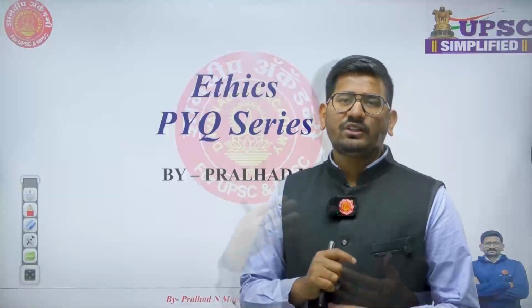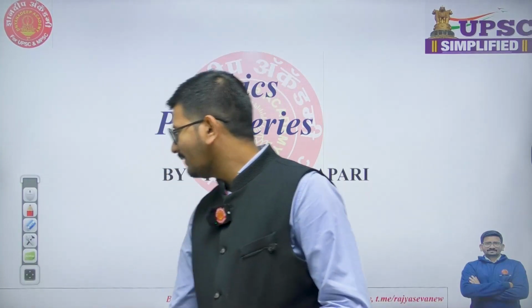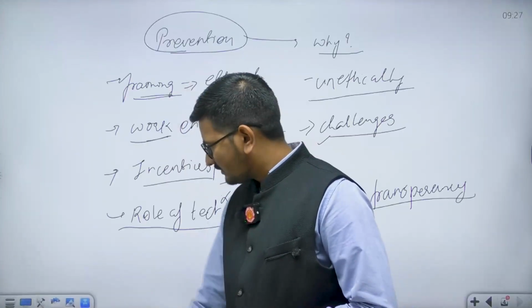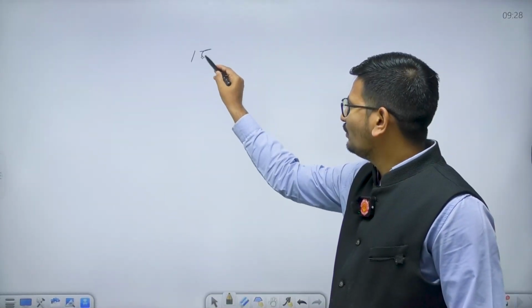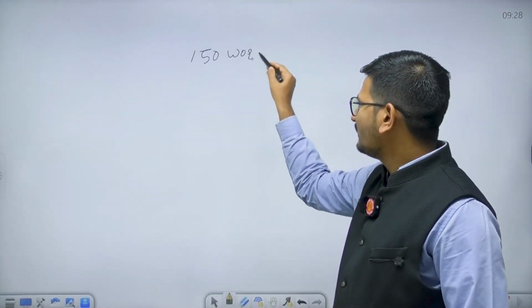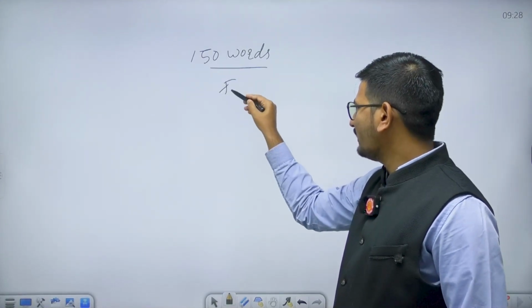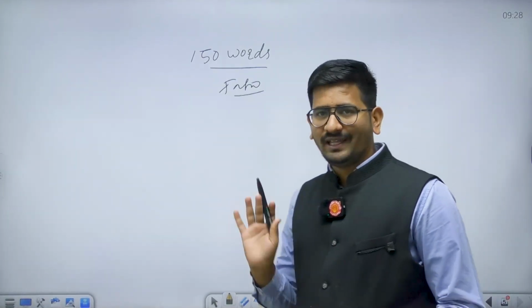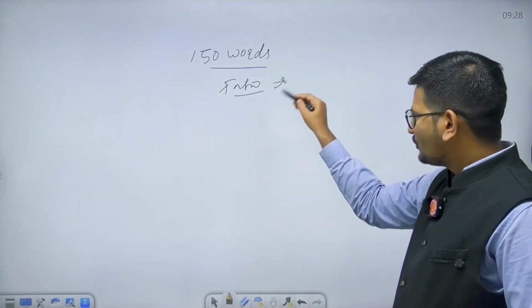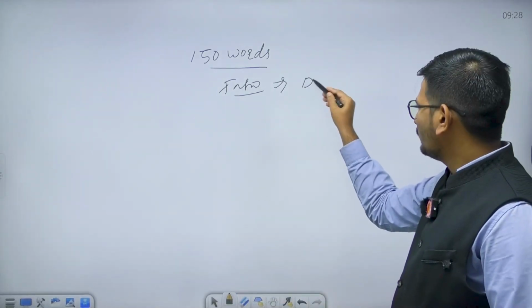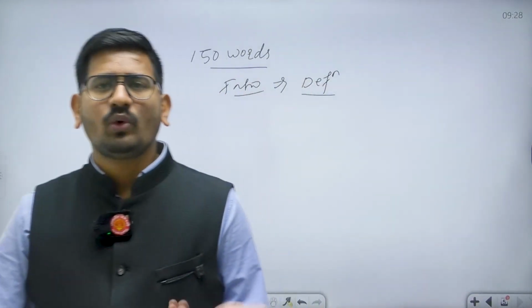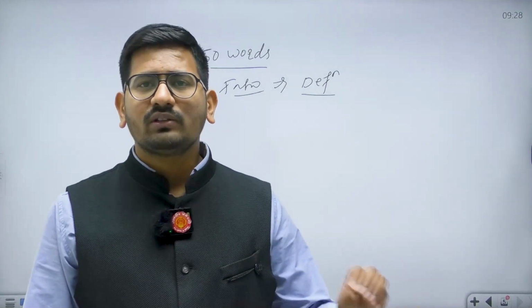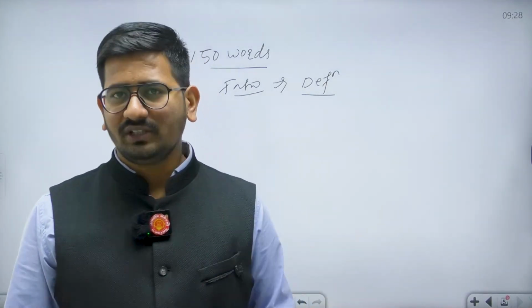We are going to see the next, or second, question in the ethics. Let's revise some answer writing tricks or tips in ethics. We all know that in ethics we have to write the answer in only 150 words, of which the introduction will contain 30-40 words, including the example. Wherever possible, it should include the definition of the term, if any. Otherwise you should at least explain the meaning of the question or any term mentioned in the question.